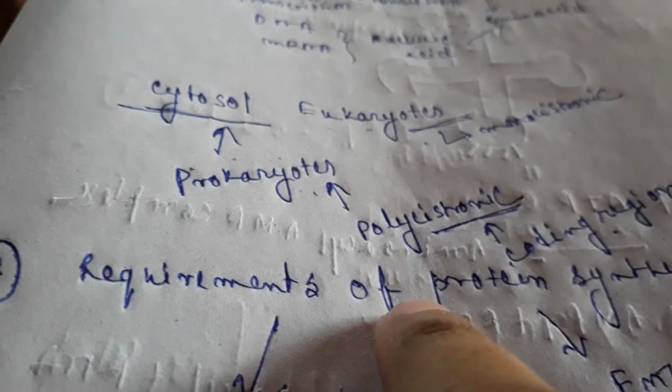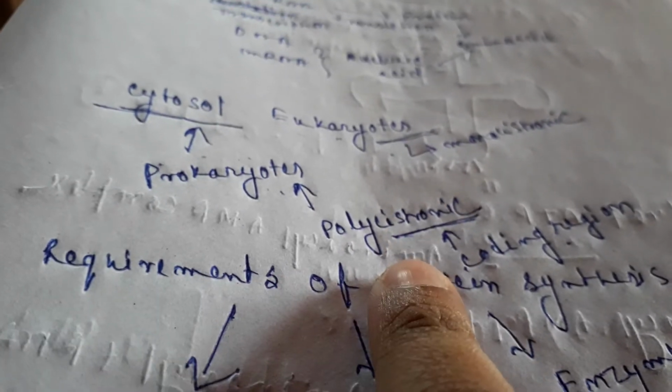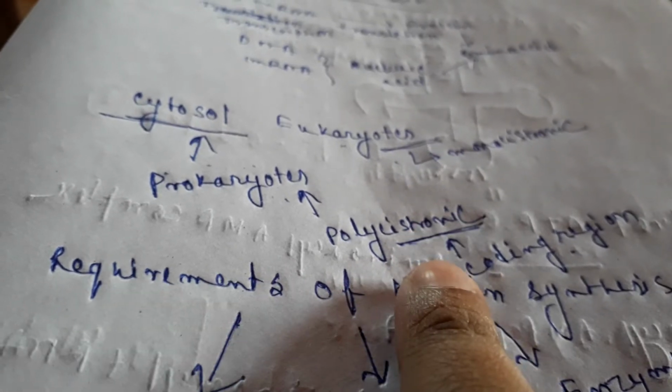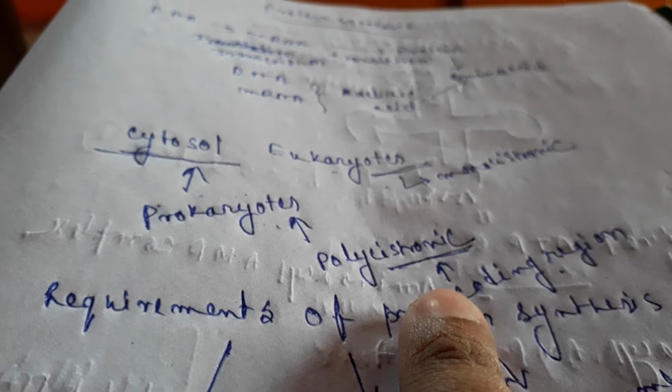And one more thing I have to tell: in the case of prokaryotes, the mRNA usually has more than one cistron, meaning coding sequence, so more than one coding sequence is present in prokaryotes.